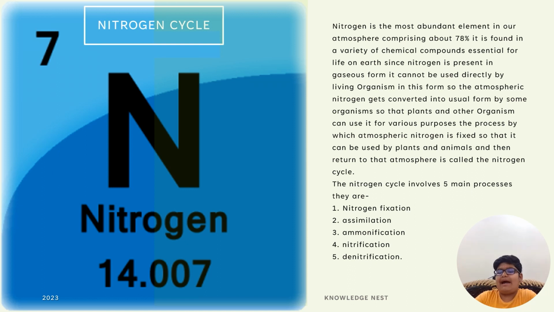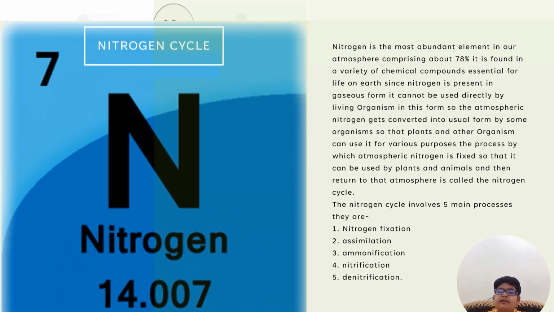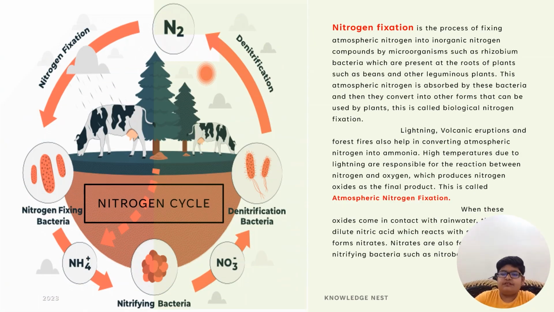The process by which atmospheric nitrogen is fixed so that it can be used by plants and animals and then returned to the atmosphere is known as the nitrogen cycle. The nitrogen cycle involves 5 main processes: nitrogen fixation, assimilation, ammonification, nitrification, and denitrification. Nitrogen fixation is a process of fixing atmospheric nitrogen into inorganic nitrogen compounds by microorganisms such as Rhizobium bacteria, which are present in the roots of plants such as beans and other leguminous plants.